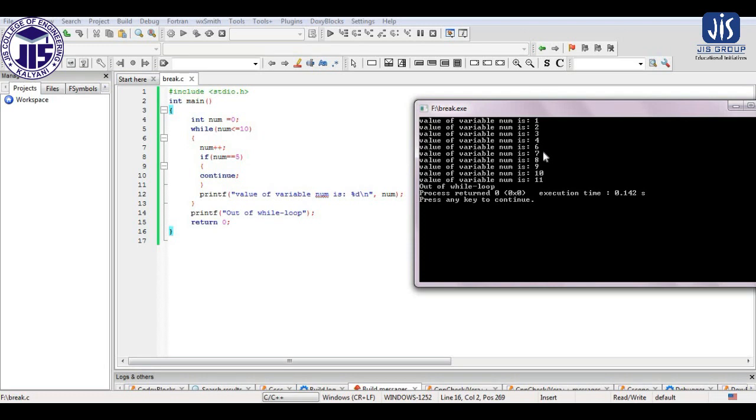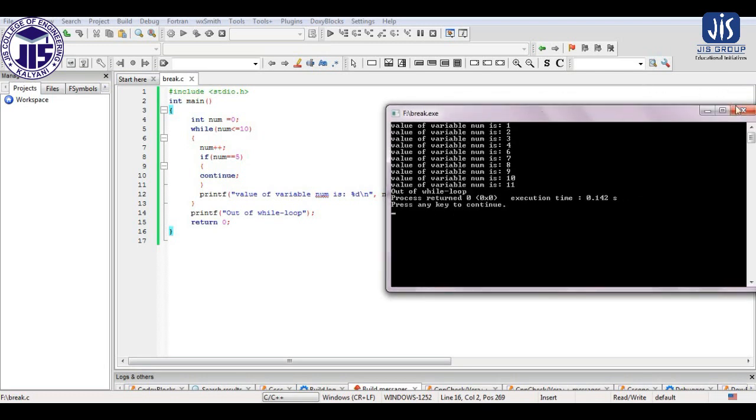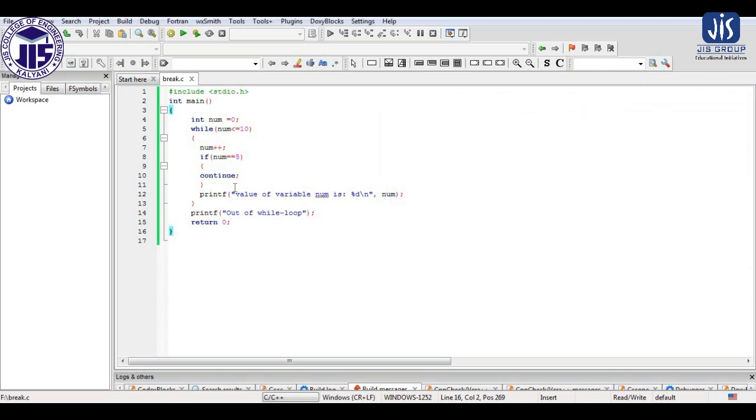In case of break we have got only 1, 2, 3, 4. After that it was out of the loop. 6, 7, 8, 9, 10, 11 were not printed, but here 6, 7, 8, 9, 10, 11 are getting printed in continue. So why is it happening? The reason is that in case of break, it gets out of the loop. This is the scope, it gets out of the loop. But when it is continue, it is not getting out of the loop, it goes back to the beginning of the loop. The control will transfer to the beginning of the loop again.